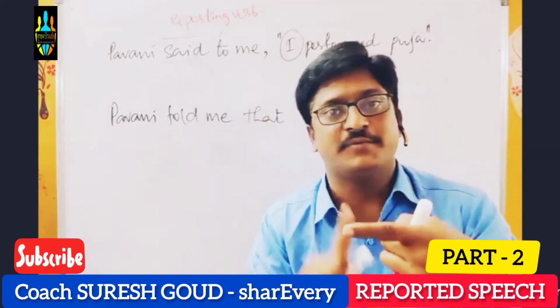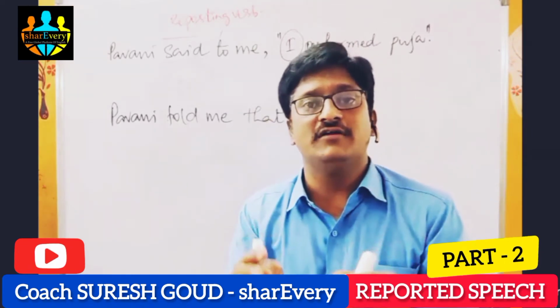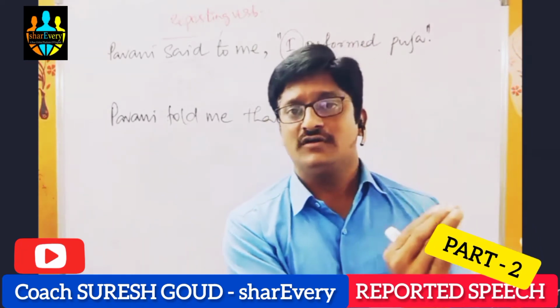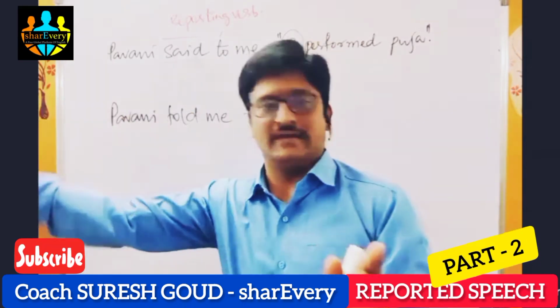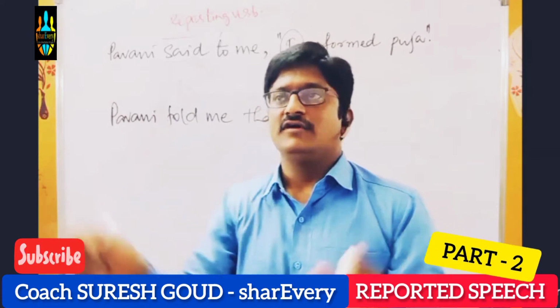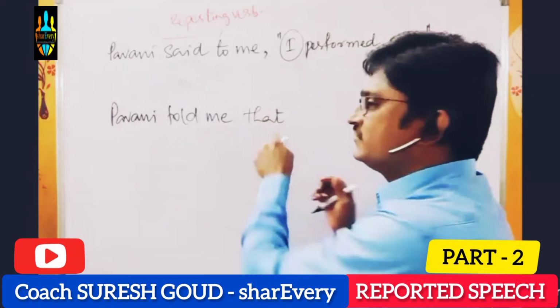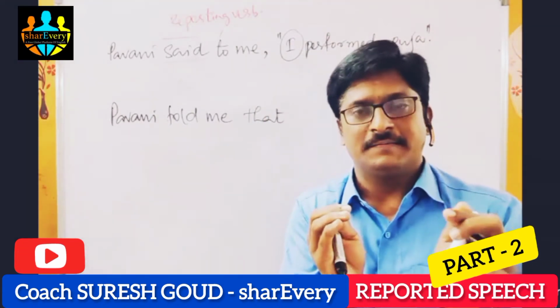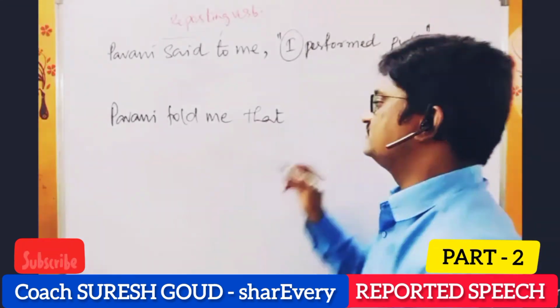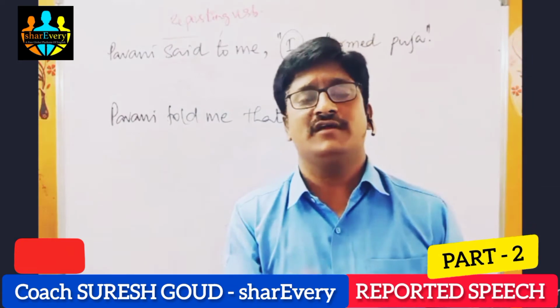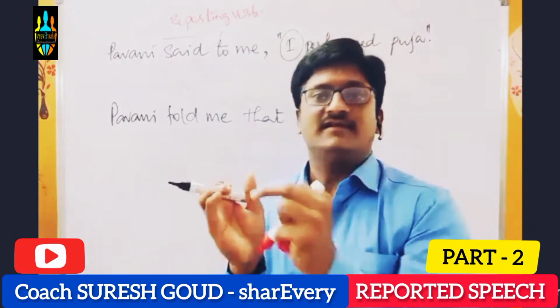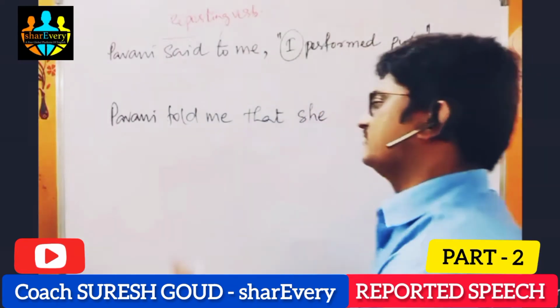In the class of pronouns, we learned that whenever we have introduced a noun earlier, we need not use the noun again and again. So instead of that noun, we can use one word called she, a pronoun. Background is most important in changing a direct speech sentence into indirect speech.